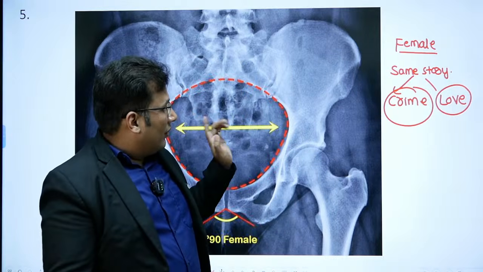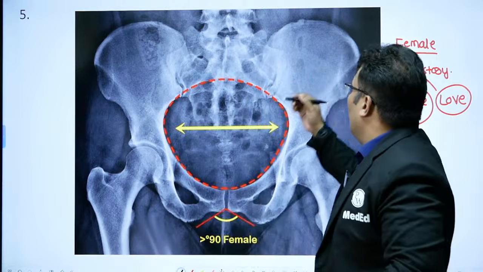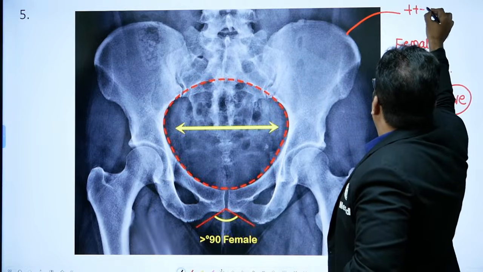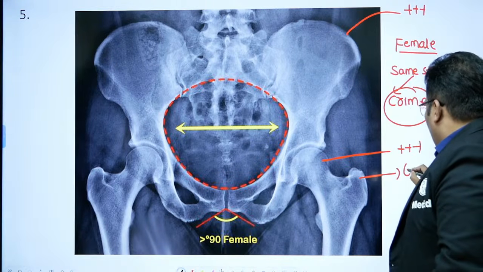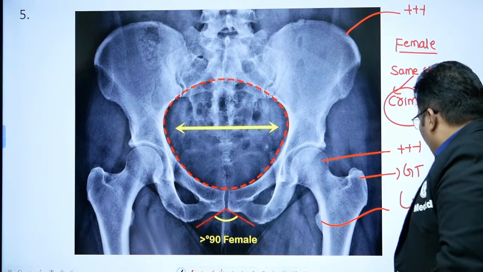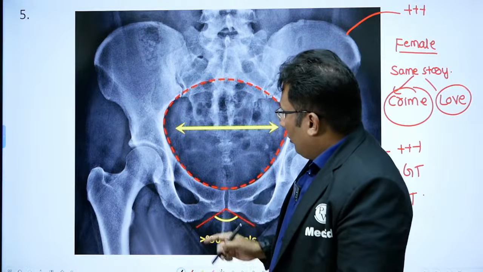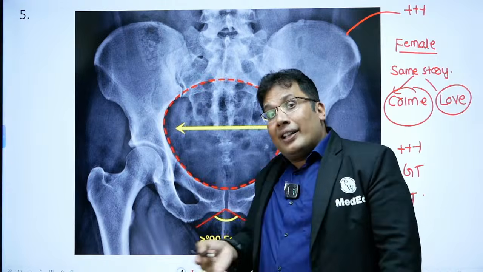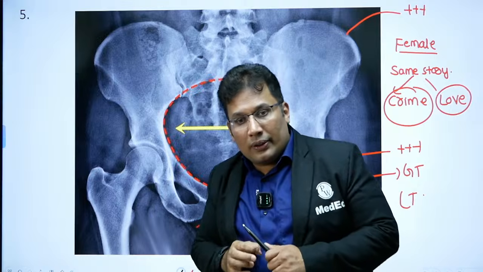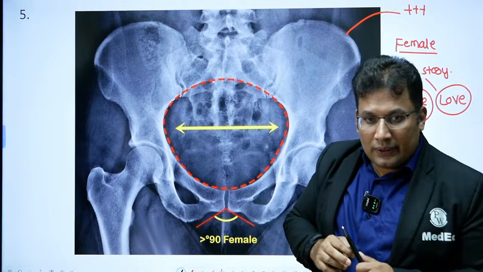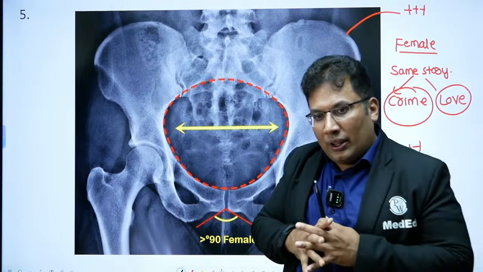Now look at this. Iliac crest has appeared and fused. Head of the femur appeared and fused. Greater trochanter appeared and fused. Lesser trochanter also appeared and fused. Ischial tuberosity appeared and fused. Ischiopubic ramus is there. Triradiate cartilage is also there. Now my question is, love story or crime story? So just write love story or crime story.